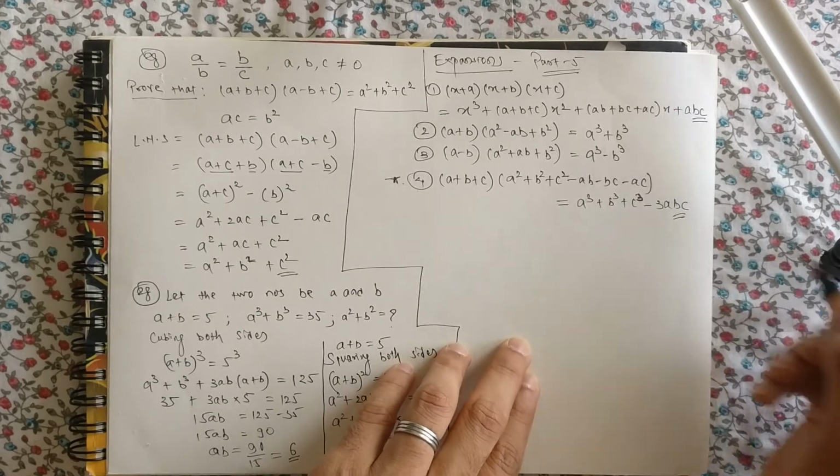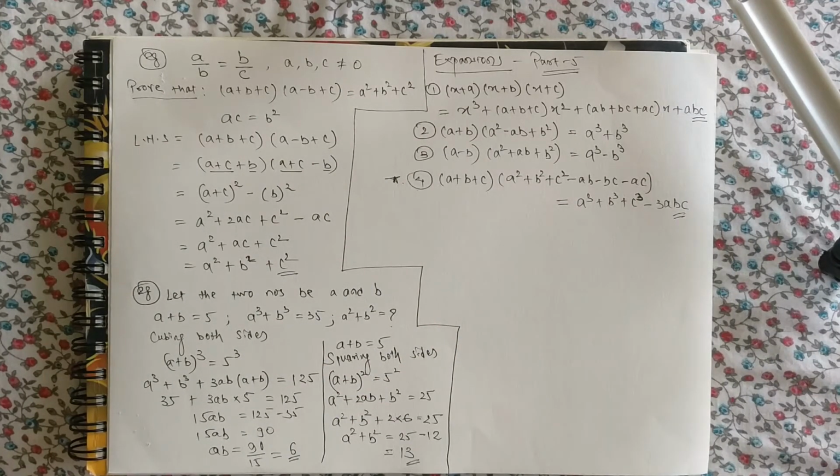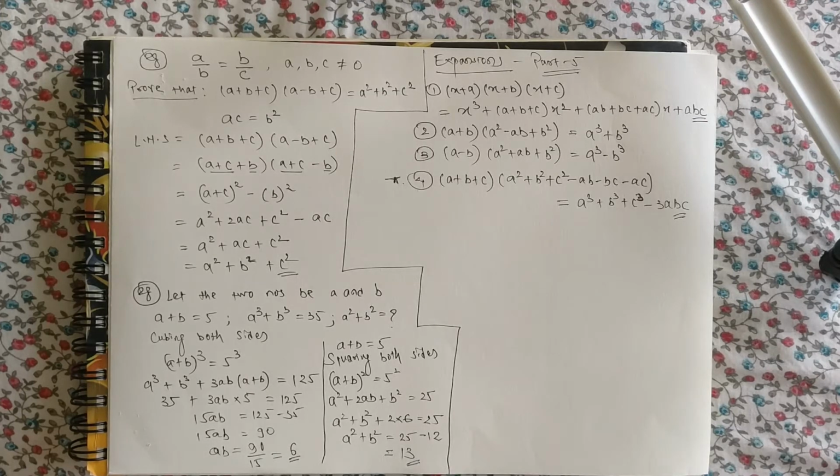Very important one. So these are the last of the identities which are going to be used in the chapter expansions. This is the last and the final part.